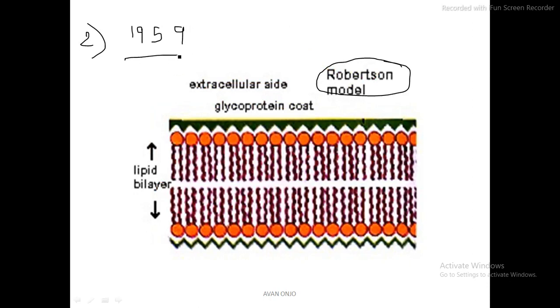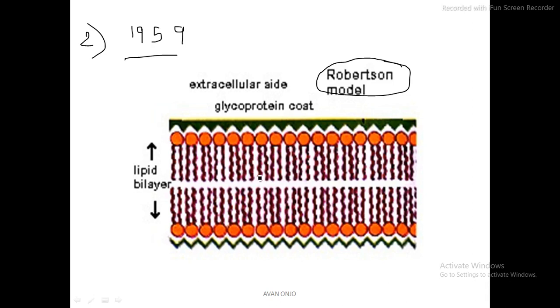This model said that all membranes have the same basic structure, but they have their own distinctive composition, like human beings. We are all made alike, but we are unique. So Robertson said that all different kinds of cells have different, unique compositions, but the basic structure is the same.